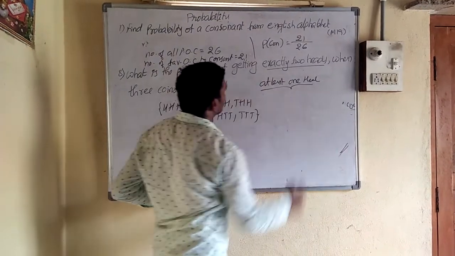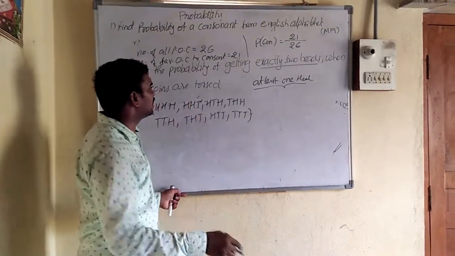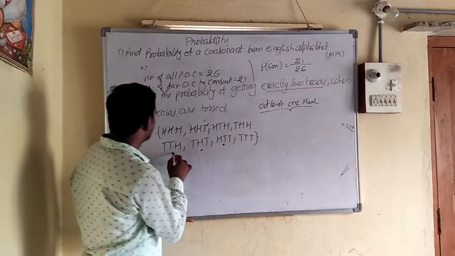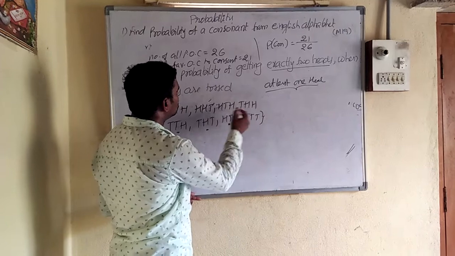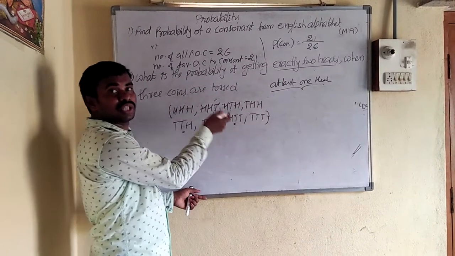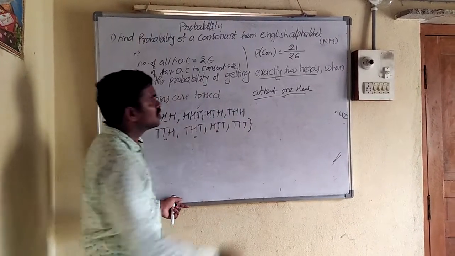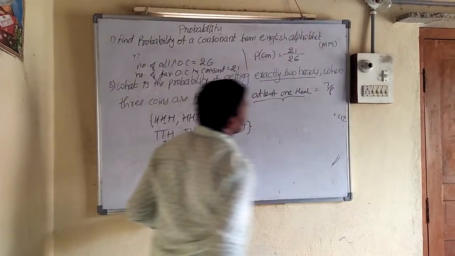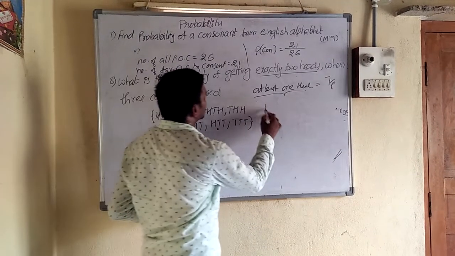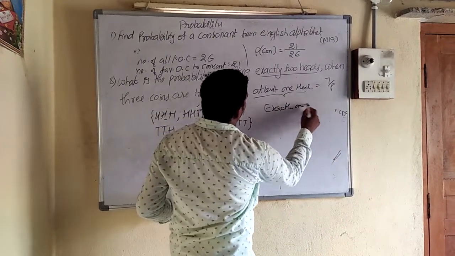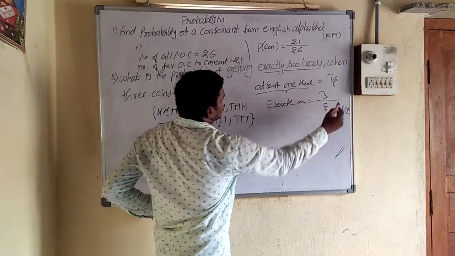At least one head means what? Suppose the question is at least one: there is a minimum of one, or maybe 2, or maybe 3 heads. At least one is not only 1, we can take 2 also, and not only 2, we can take 3 also. So how many are there? 1, 2, 3, 4, 5, 6, 7 are there. So at least one head means 7 by 8 is the probability. Exactly one head, for example: how many are there exactly? 1, 2, 3 are there. So 3 by 8.